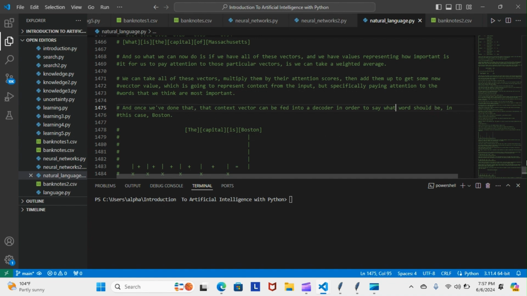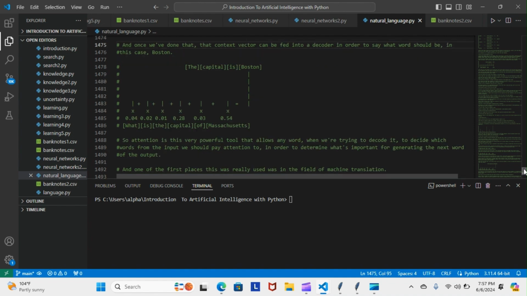As you can see here, let me move down so you can see the entire grid. So you can see here, we have our word, we have our weighted value from all of the attention that that word got, and we have our hidden state, and we're going to add that to the next one. We add that to the next one, and so on and so forth. That's going to equal our final hidden state, which is going to produce the word that should most likely appear next after "the capital is." In this case, it is going to be Boston.